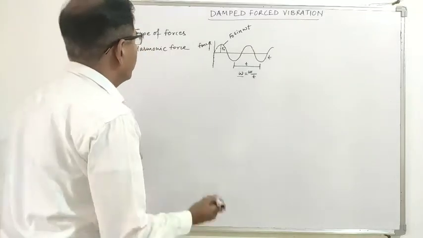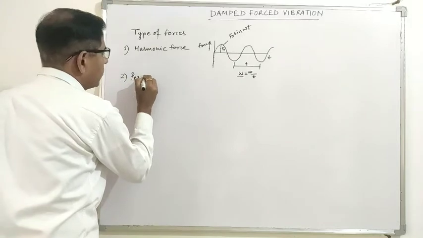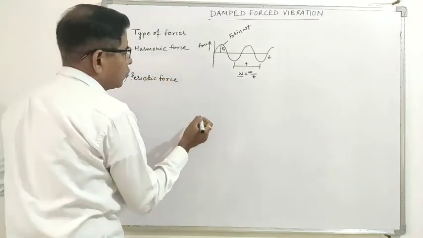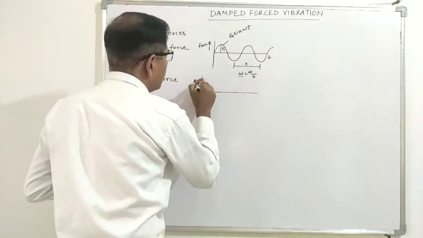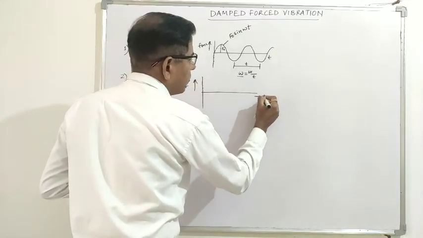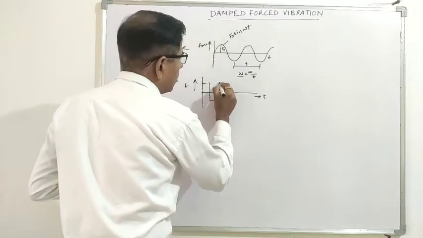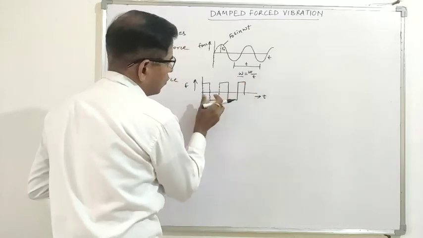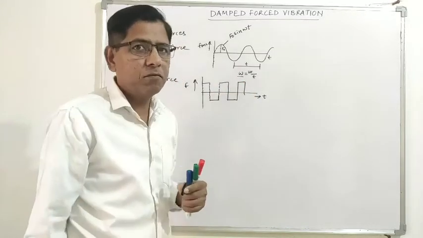Then the second type is periodic force. Periodic force means the force repeats after a certain interval of time.